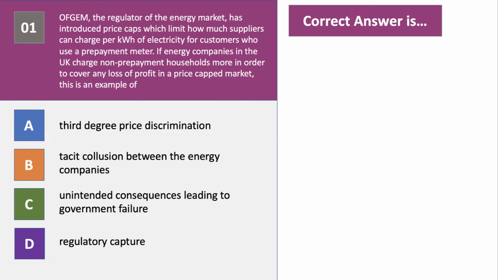Okay, so regulatory intervention in the market, capping prepayment meters. Firms decide to charge more to people with non-prepayment meters. The right answer is A. It's an example of third degree price discrimination. They're supplying the same energy, the same energy that goes through the pipes and things. They're charging a higher price for people with a non-prepayment system. That is an example of price discrimination to increase their revenues to cover the loss of profit.